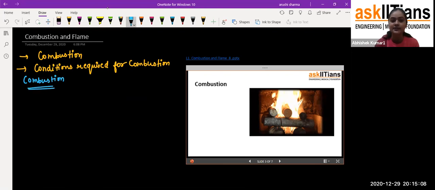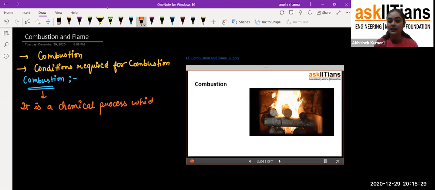So if we talk about what combustion is, you can say that it is a chemical process which occurs in the presence of oxygen.